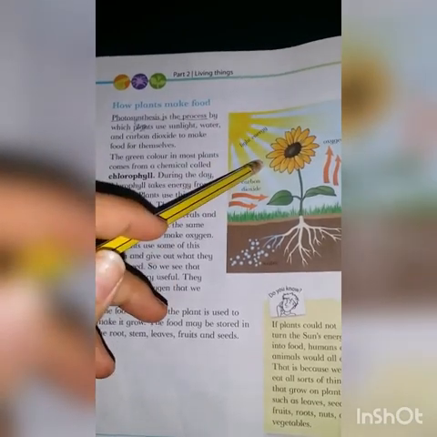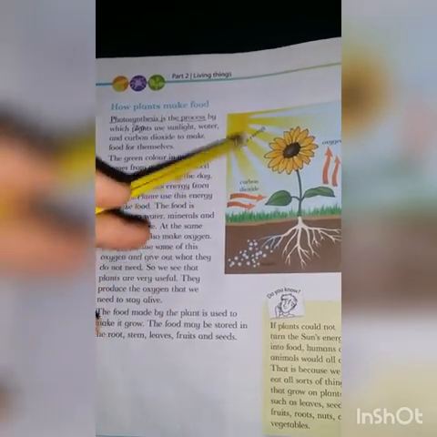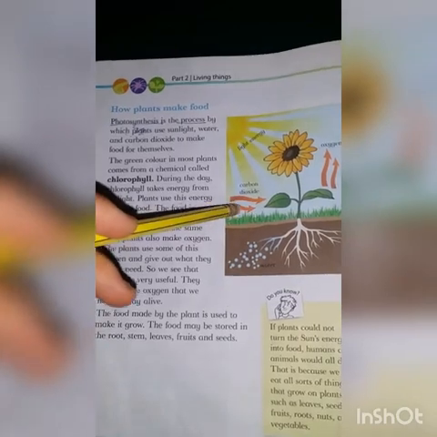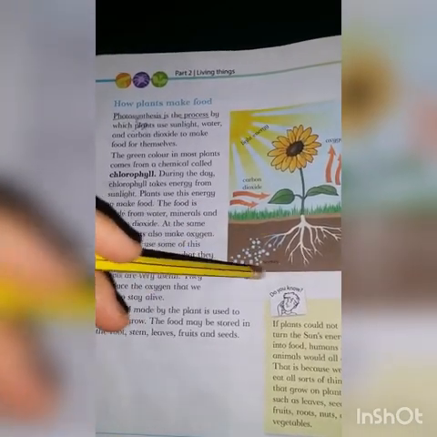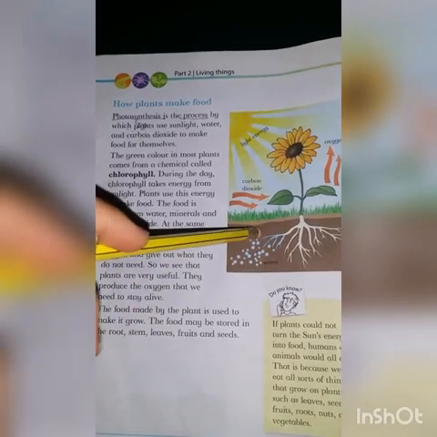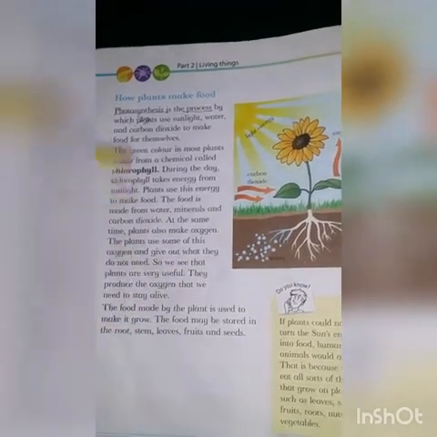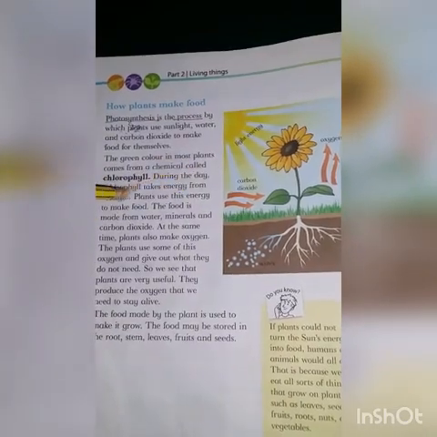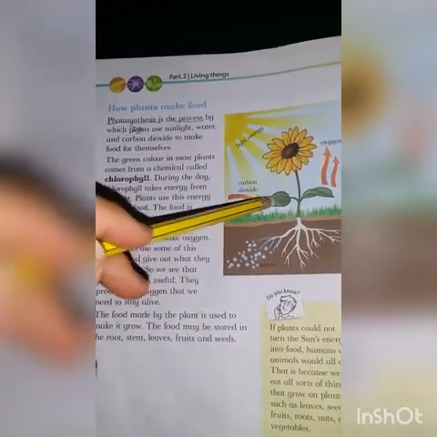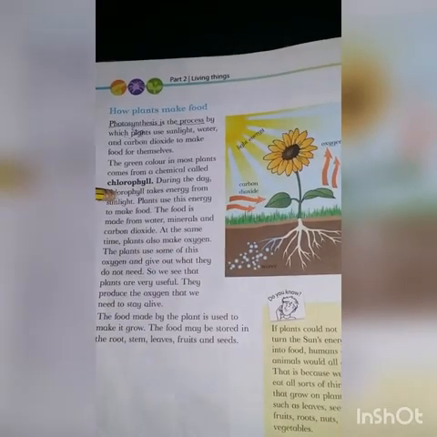So they use light energy, it means sunlight. They use air, which contains carbon dioxide, and they use water. They take water from the soil and then they make their own food. The green color in most plants comes from a chemical called chlorophyll. So the green color in the plant is because of chlorophyll.